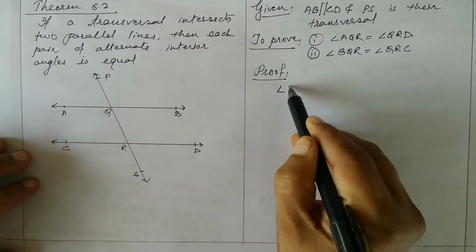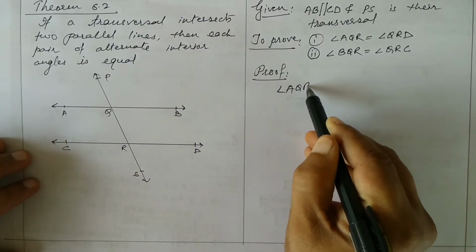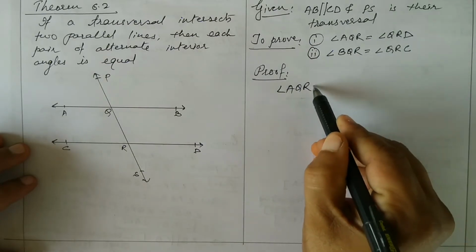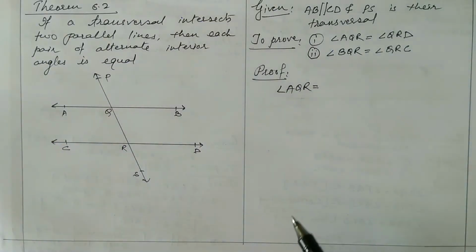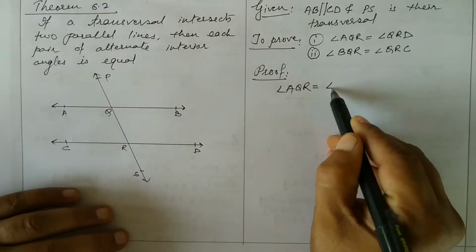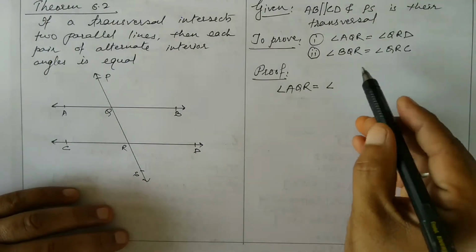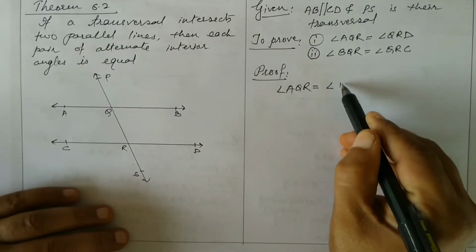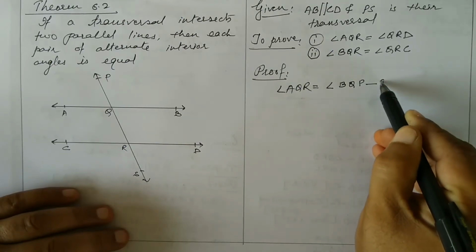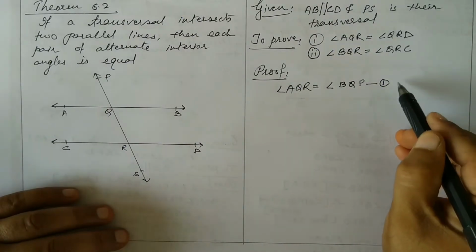Angle AQR is equal to angle BQP. You can call this result number 1.